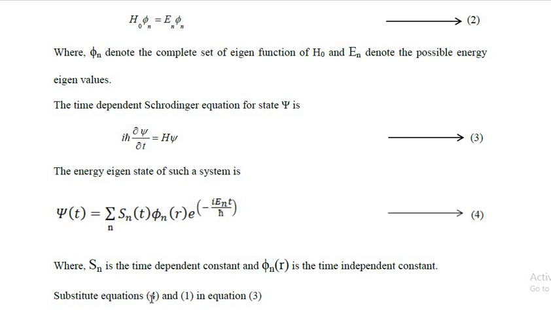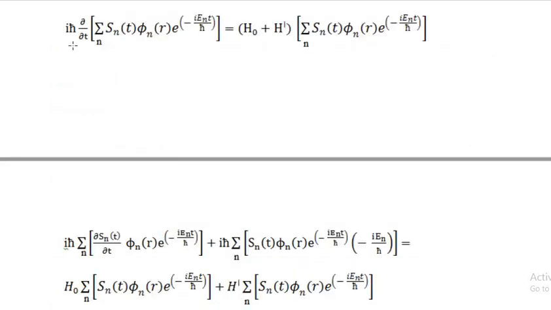Now substitute equations 4 and 1 in equation 3. So we get i h-bar dou by dou t summation over n S_n(t) phi_n(r) e^(-i E_n t / h-bar) = (H0 + H') summation over n S_n(t) phi_n(r) e^(-i E_n t / h-bar). Here, if you see, S_n depends on time and there is a t term in the exponential term. Therefore, we apply the UV formula of differentiation.